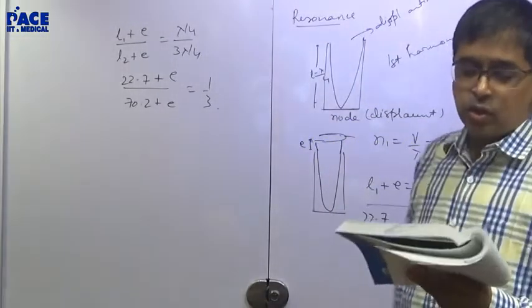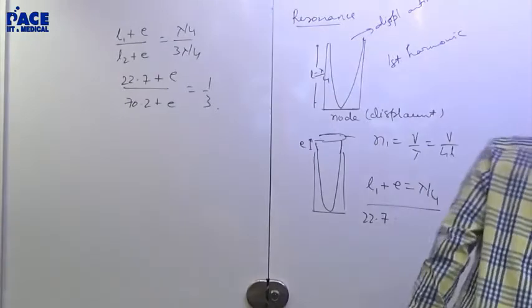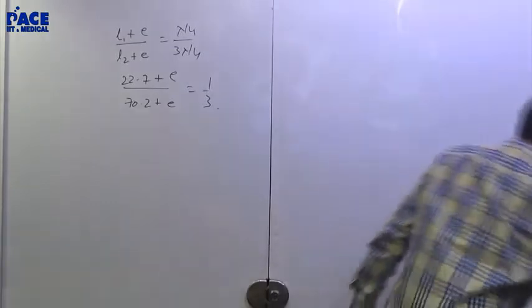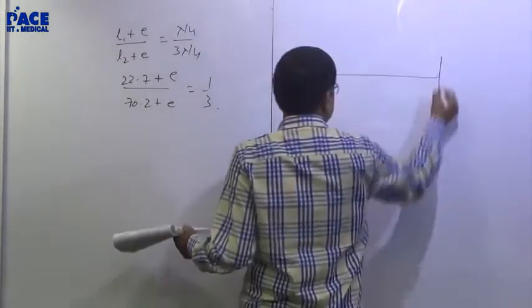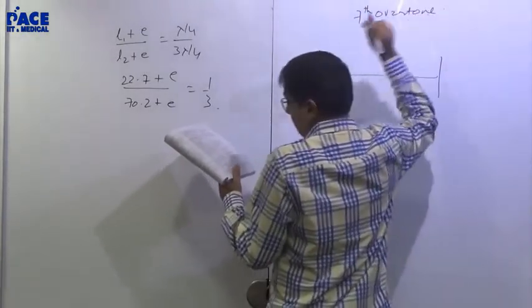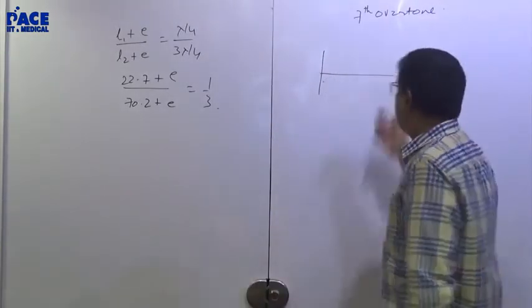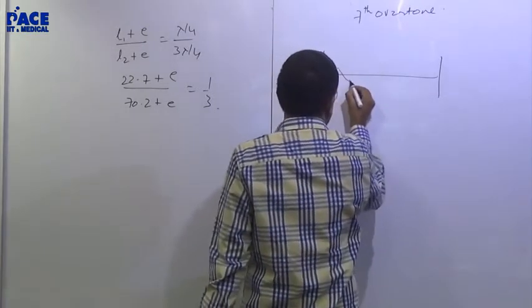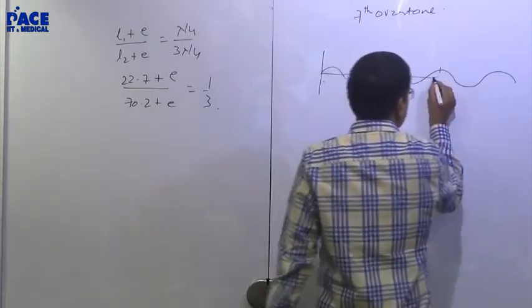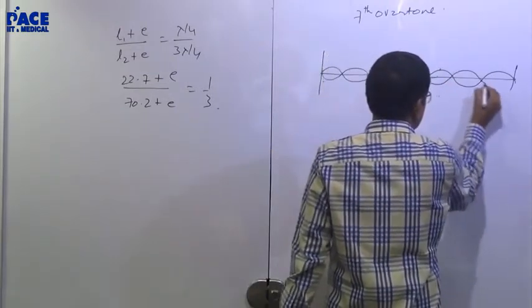If you set up the 7th overtone on a string, fixed at both the ends. 7th overtone means which fundamental will it be? 8th fundamental. 1, 2, 3, 4, 5, 6, 7, 8. This is the 7th overtone.